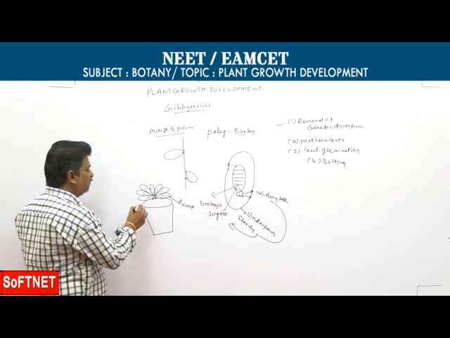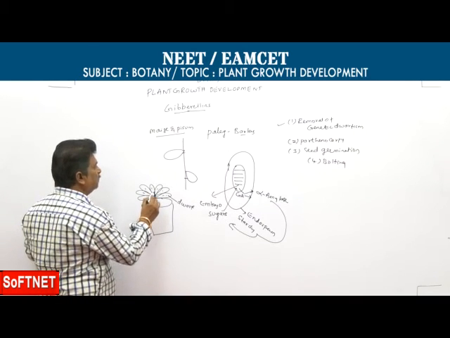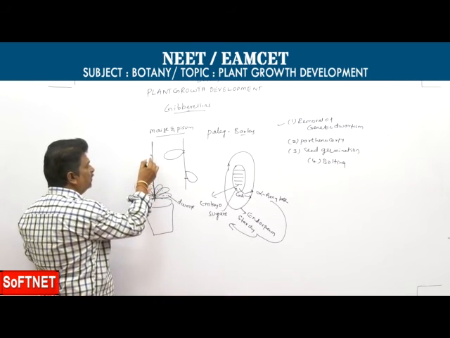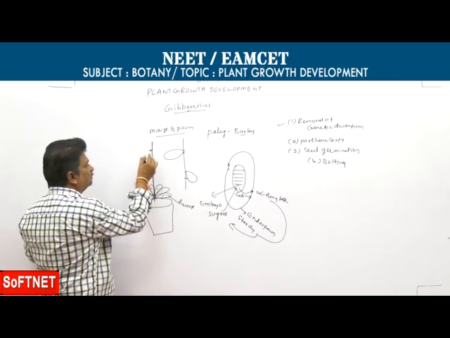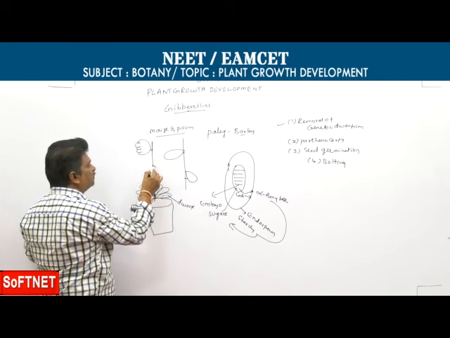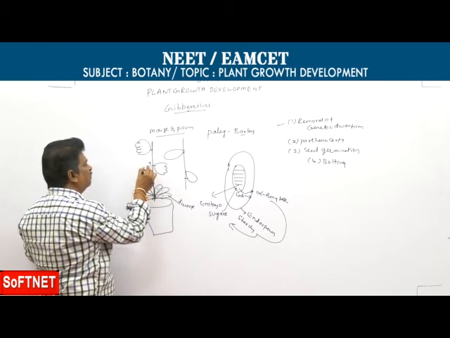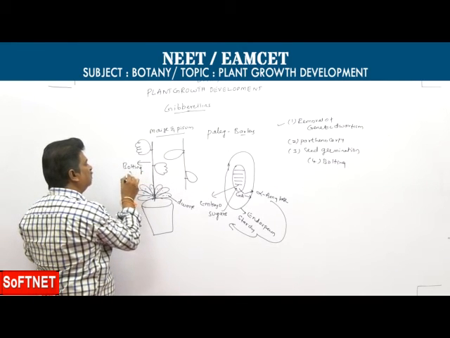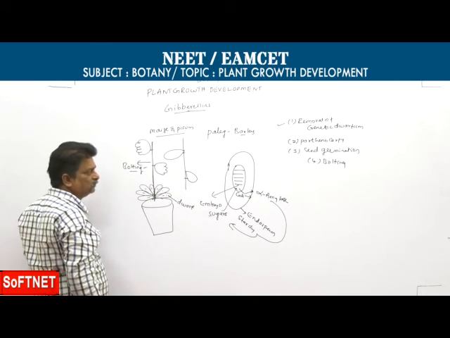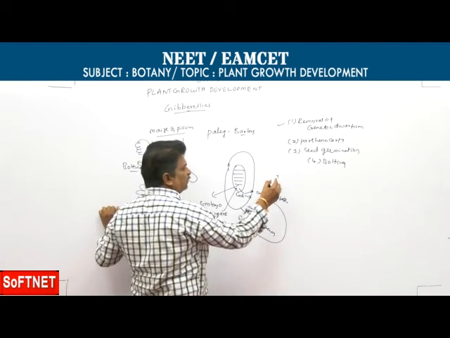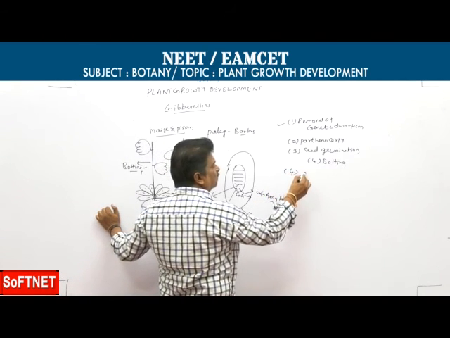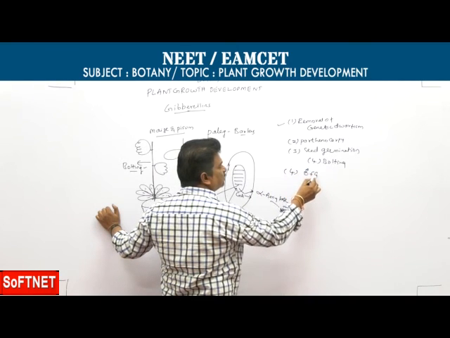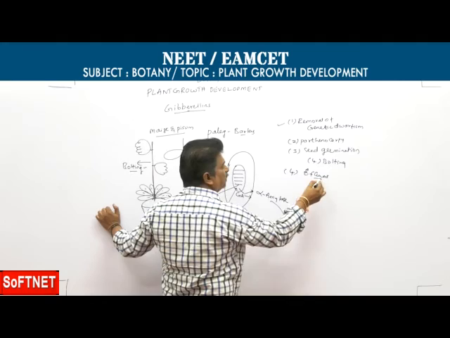Then just before flowering, gibberellins are formed, so rapid elongation of the stem takes place. This rapid elongation of the stem followed by flowering is called bolting. Next one, gibberellins increase the number of male flowers in cucurbits.